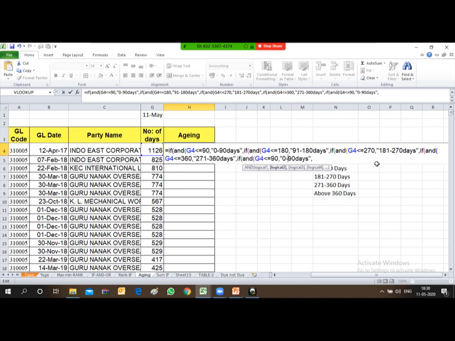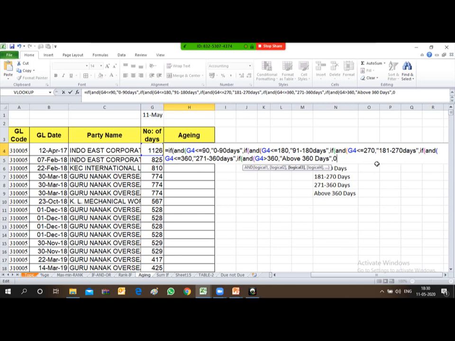If it is greater than 360, the last condition, type above 360 days. Friends, if this condition is not met, put 0.